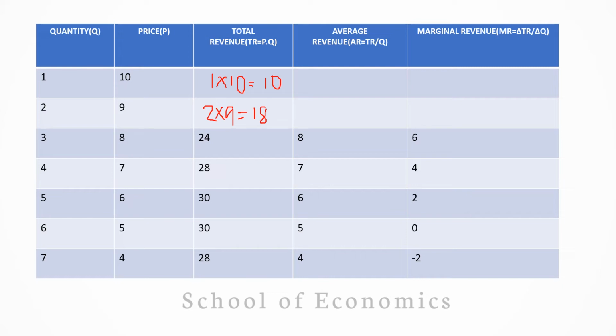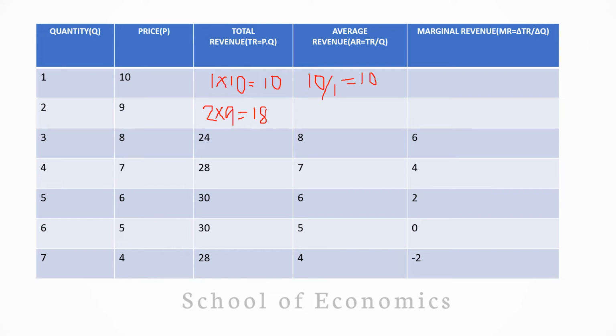Okay. Now coming to the AR part or average revenue part. The formula of average revenue is total revenue divided by quantity. That means TR divided by Q. So value of AR at price 10 is 10 divided by 1, that is equals to 10. So value of AR is 10 when the price is 10.